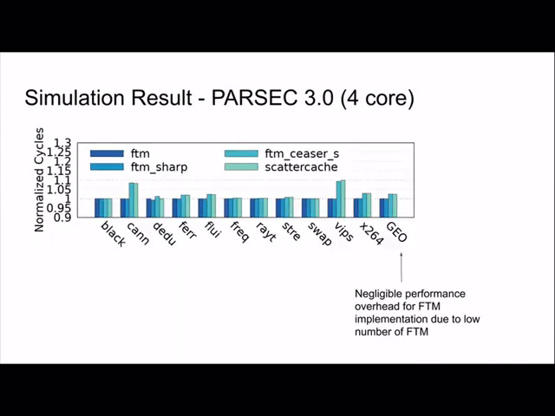We also similarly did simulations for Parsec, and for Parsec we found that first time miss overhead was pretty low. It's important to note that we used a version of first time miss in these simulations which only caused the first time miss penalty for cache lines from pages which have read-only permissions. That's because if we allowed all cache lines to have the first time miss penalty, then we got like 5% or more degradation in performance, which is not desirable.